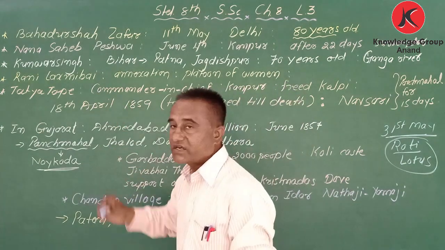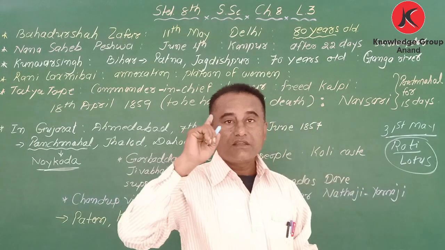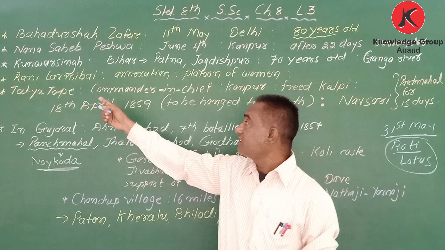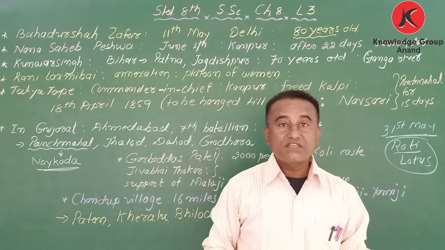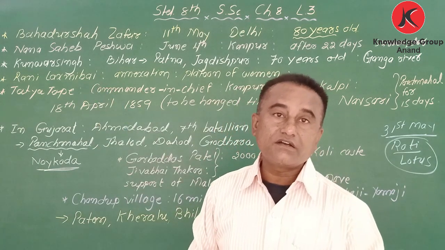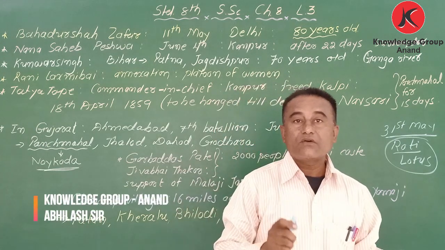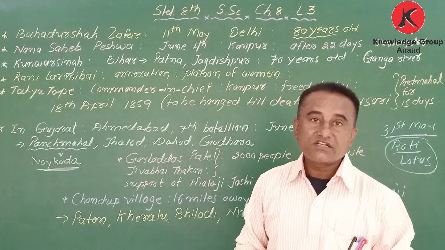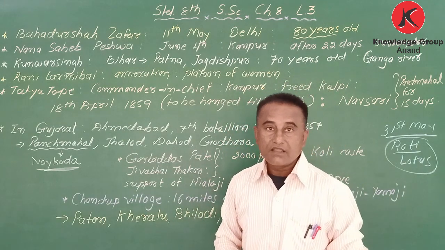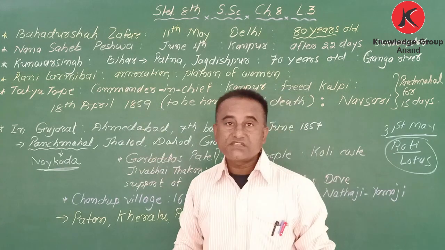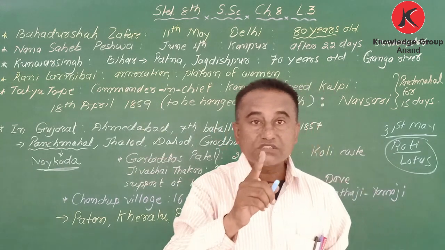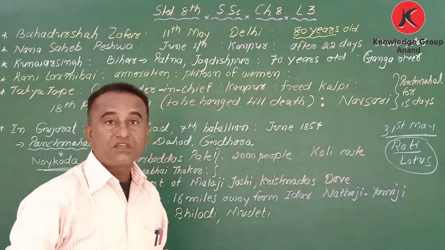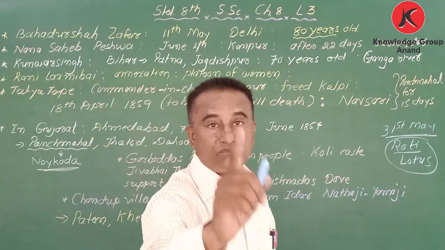Now Kunwar Singh, my dear student. In Delhi, Bahadur Shah Zafar was 80 years old, while here Kunwar Singh was the leader of the revolt from Bihar, in Patna and Jagdishpur. Patna and Jagdishpur were the main centers of Bihar. At that time, Kunwar Singh was the leader, and it is written here that he was 70 years old. Still he fought.